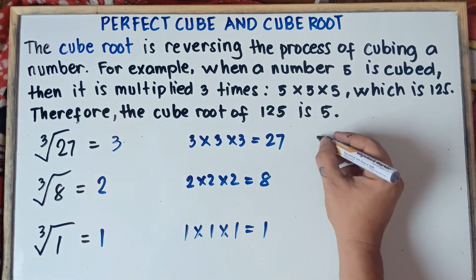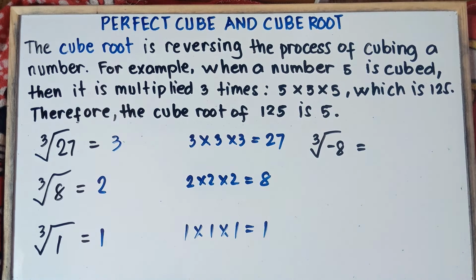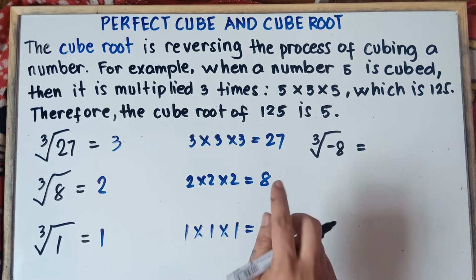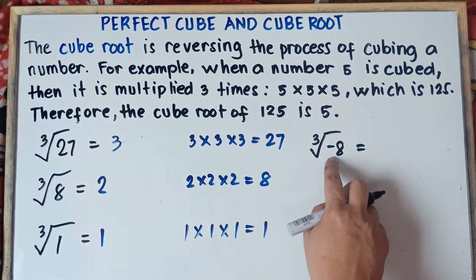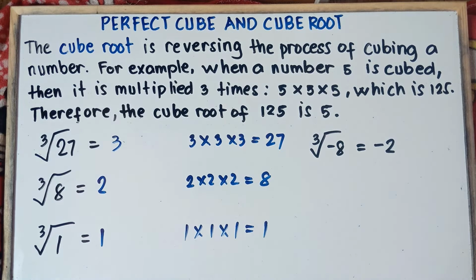For example, if I will say the cube root of negative 8, what's the answer, class? You think of a number that when you multiply it by itself 3 times, you will get negative 8. Of course, we know that if we multiply 2 by itself 3 times, we will get positive 8. Therefore, since this is negative, it should be negative 2. Why is that, sir?